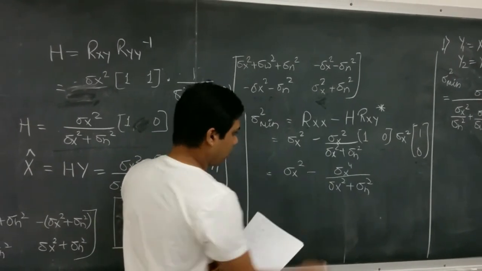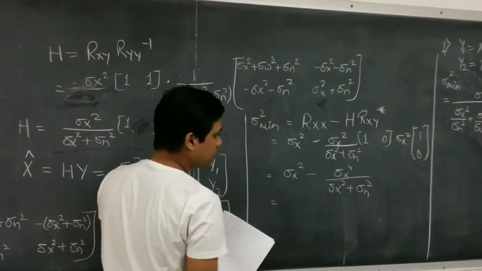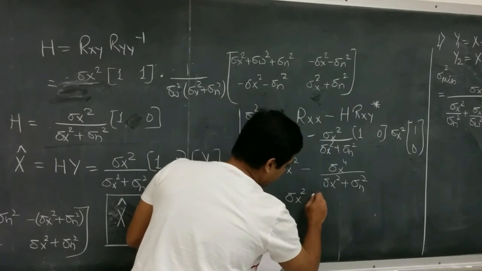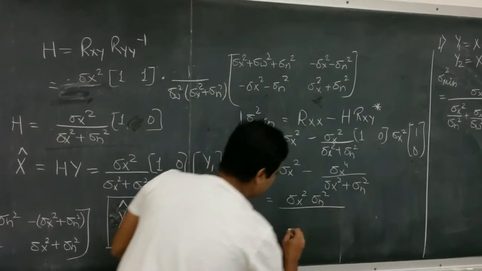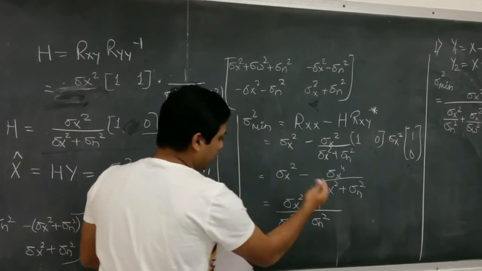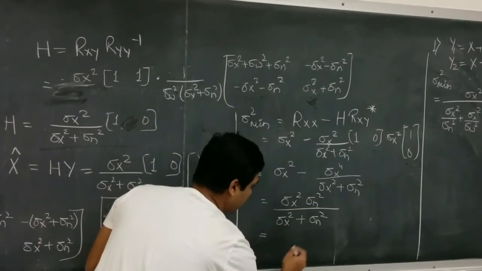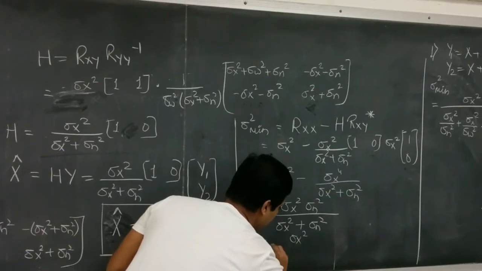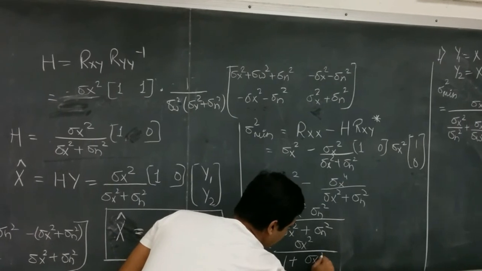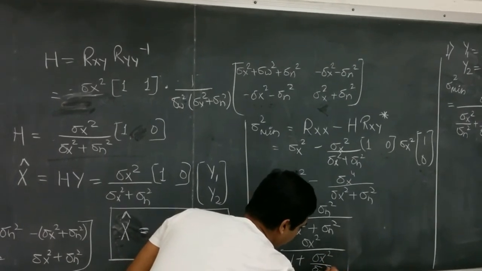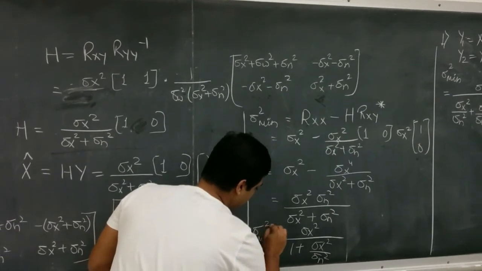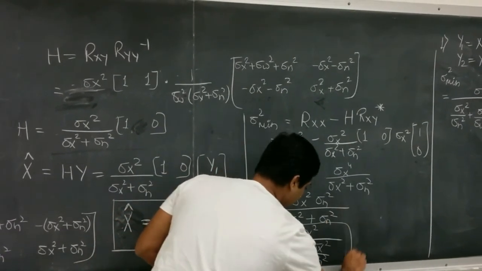So after solving these terms, we will get sigma x square sigma n square upon sigma x square plus sigma n square. Now we will divide sigma n square in denominator and numerator both. We will get 1 plus sigma x square upon sigma n square, which is our minimum variance of error.